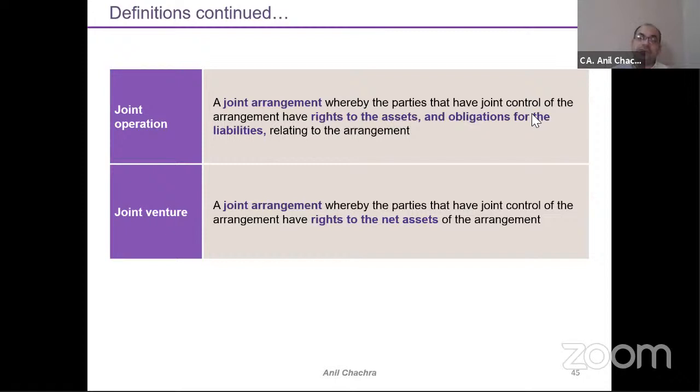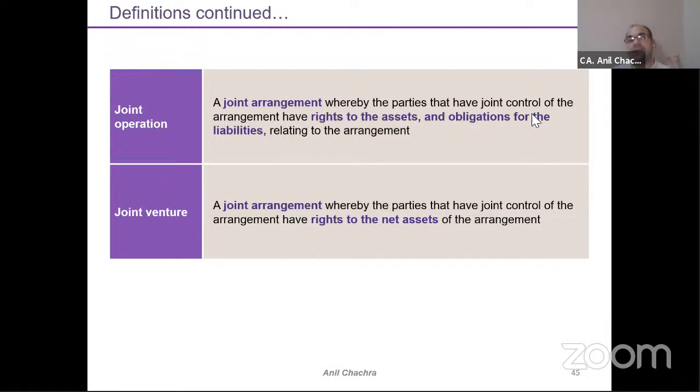And a joint venture is one wherein the parties with joint control of the arrangement have rights to the net assets of the arrangement. What is the difference? This difference will determine which accounting model we will follow.